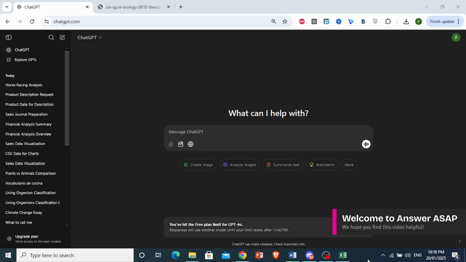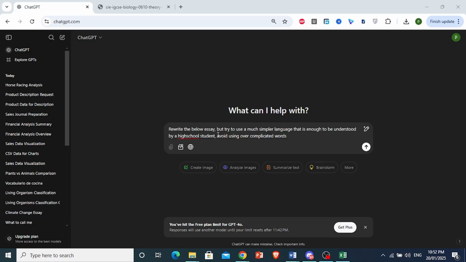Hey guys, here is how you use ChatGPT to rewrite your essay in a more simple tone. So this is my prompt. I'm going to tell it to rewrite the below essay, but try to actually use a much simpler language that is enough to be understood by a high school student, or you can change this to a middle school student.